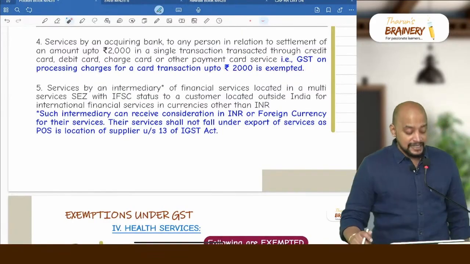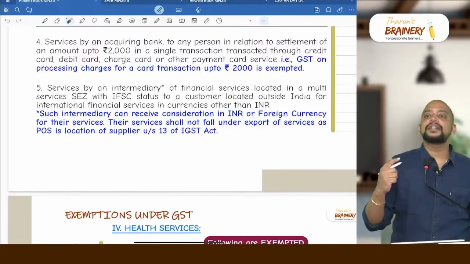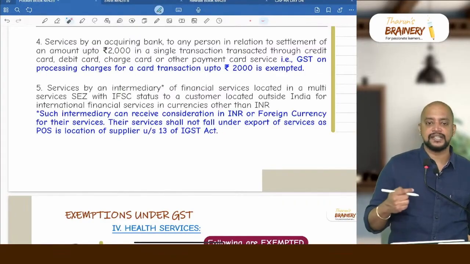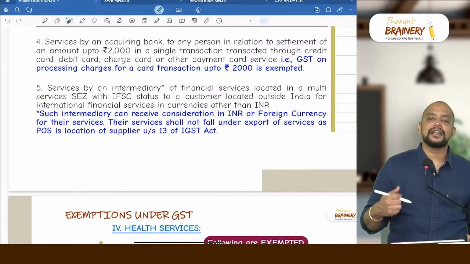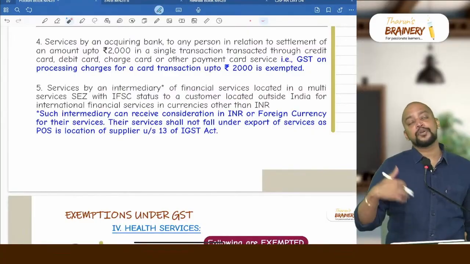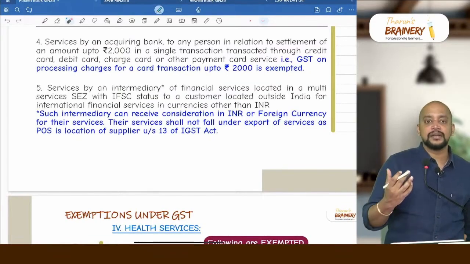Then there is an intermediary. That intermediary is located in a multi-service SEZ. So the multi-service SEZ in Gift City is the only multi-service SEZ. In that multi-service SEZ, there is an intermediary who has IFSC status, and they are providing services to their customers outside India.